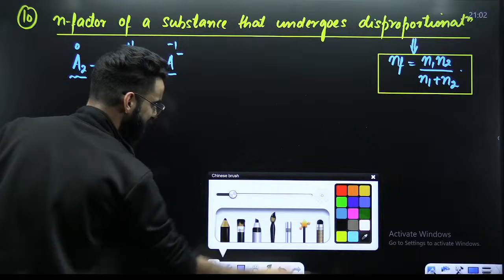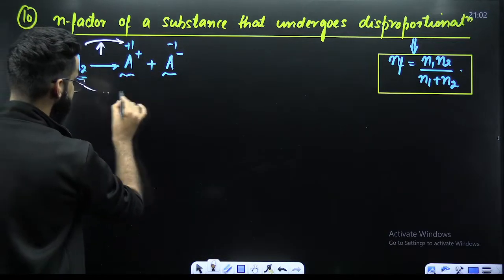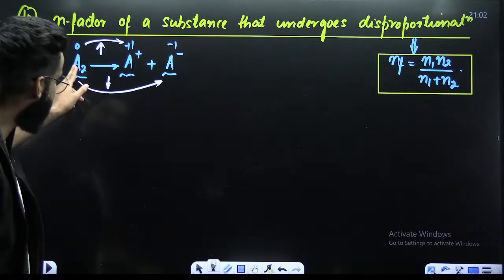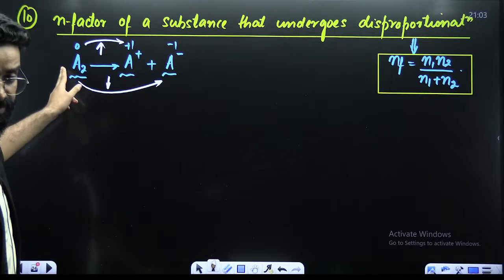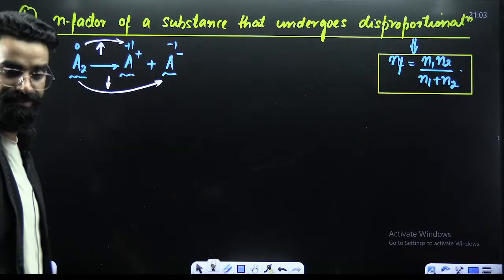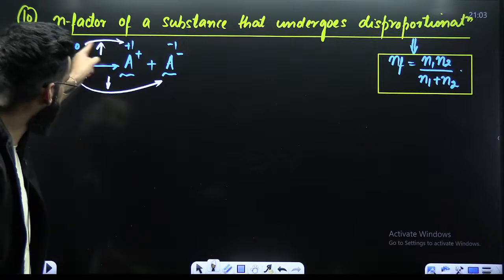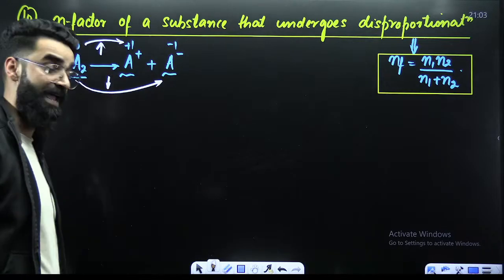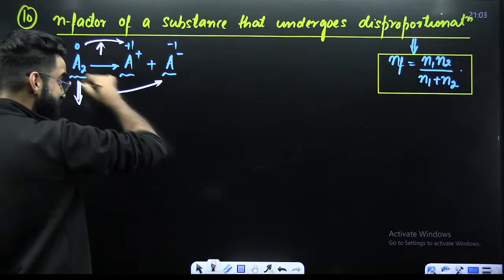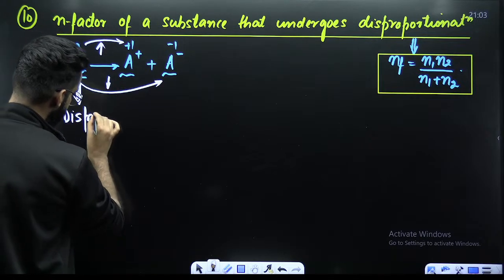So what is happening basically? 0 to plus 1, increase in the oxidation state. 0 to minus 1, decrease in the oxidation state. Oxidation state of same element is increasing as well as decreasing simultaneously. And whenever oxidation state of same element increases as well as decreases simultaneously, we say that species undergoes disproportionation.